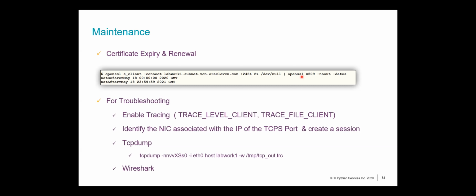For troubleshooting, you've got a couple of parameters, the tracing that you can set on your sqlnet.ora or your listener.ora, depending on where the problem is. And once you've enabled your tracing, you can then use tcpdump. How to use tcpdump? You identify the NIC that's associated with the IP of your TCPS port. You use tcpdump, you listen to anything that's coming on that particular NIC. And once you've got all this information dumped in this trace file, you can use a tool like Wireshark.